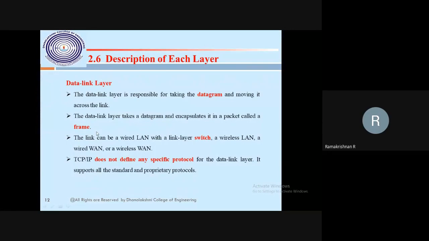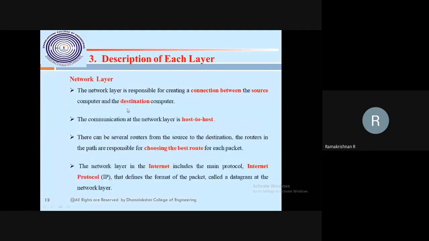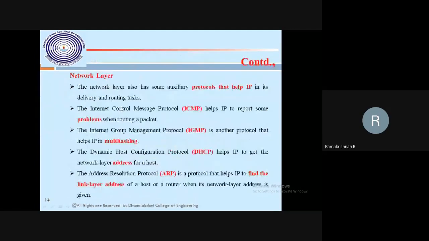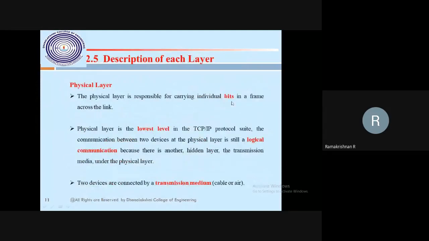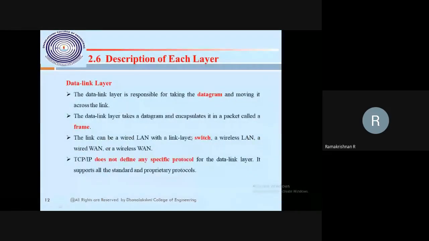In the physical layer it will be a bit. In the data link layer it will be a frame. Suppose I have 8 bits, 8 bits, 8 bits. Those bits will be converted to one frame. Then the data link layer forwards it to the link layer switch. A switch is normally called a link layer device. So it may be a wireless LAN or wired LAN.